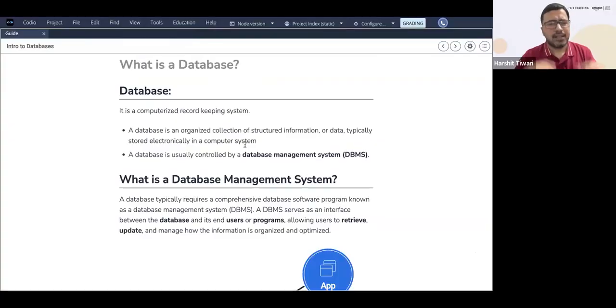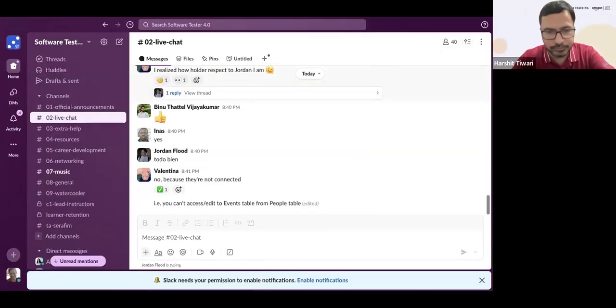Okay. So what is a database, right? What is a database? You tell me. You all tell me, now that we've discussed the introduction, what do you think? Tell me what, according to you, is a database. When you hear the term database, what do you think of? What comes to your mind? What is a database?